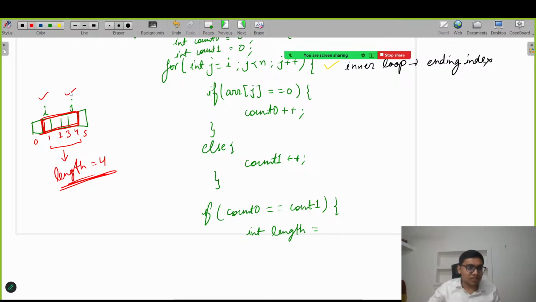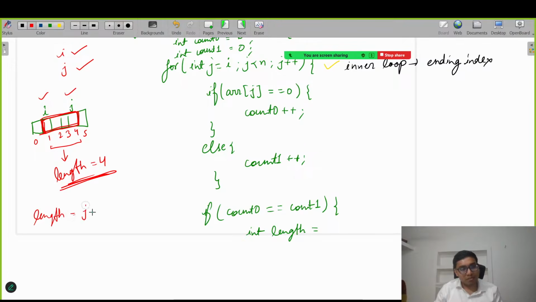See, I have an i variable and a j variable right now, because this is responsible for the starting index, and this is responsible for the ending index, right? Yes, someone is saying j minus i plus 1. Correct, correct. Good.